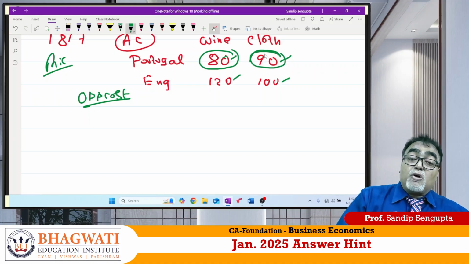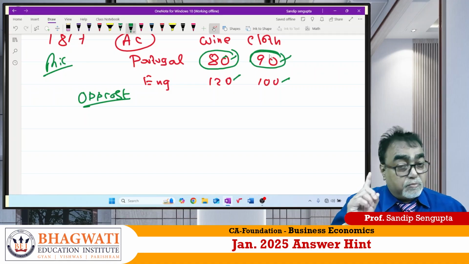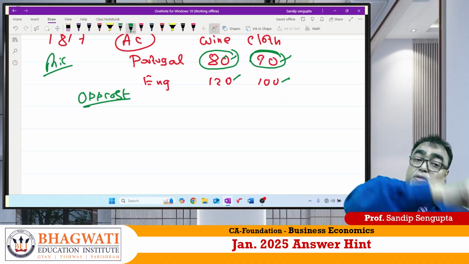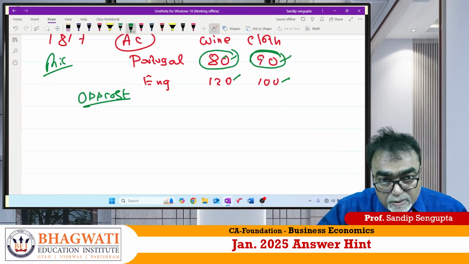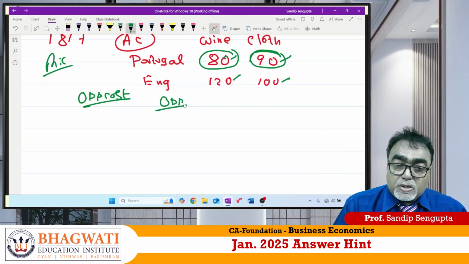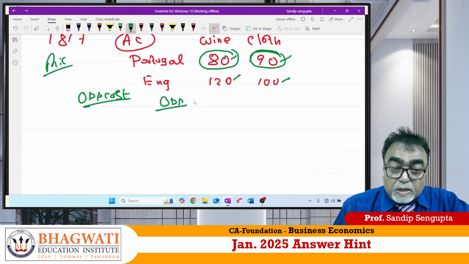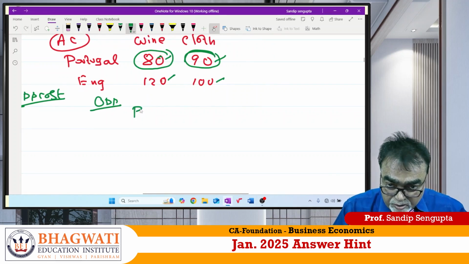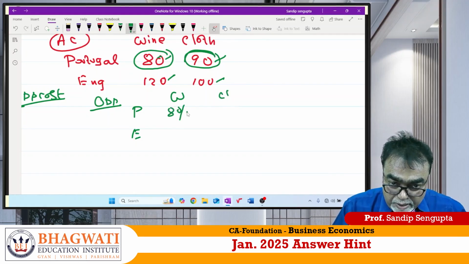The opportunity cost for Portugal to produce wine is 90 units of cloth, whereas for 90 units of cloth the opportunity cost is 80. So Ricardo has given the opportunity cost concept. Why opportunity cost concepts? For those who are serious, advanced students, I'm giving you a new table: Portugal, England, wine and cloth, 80 by 90.